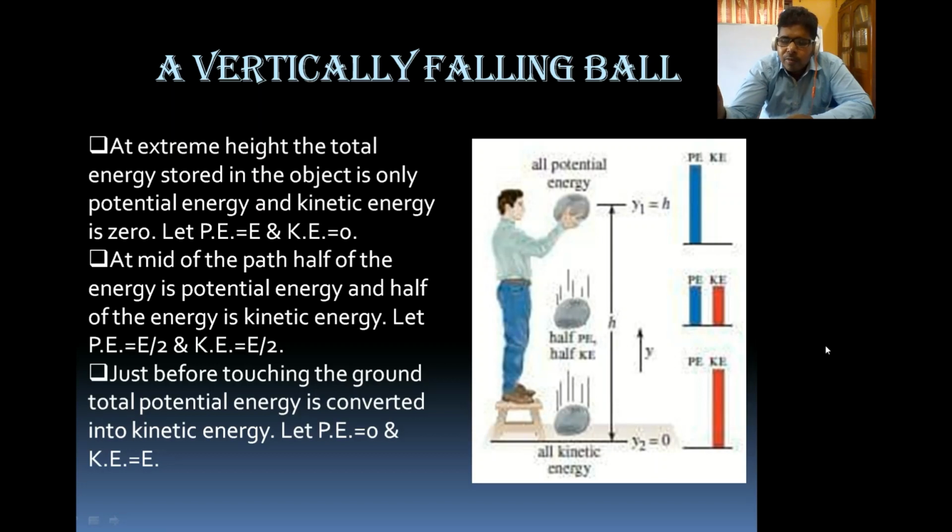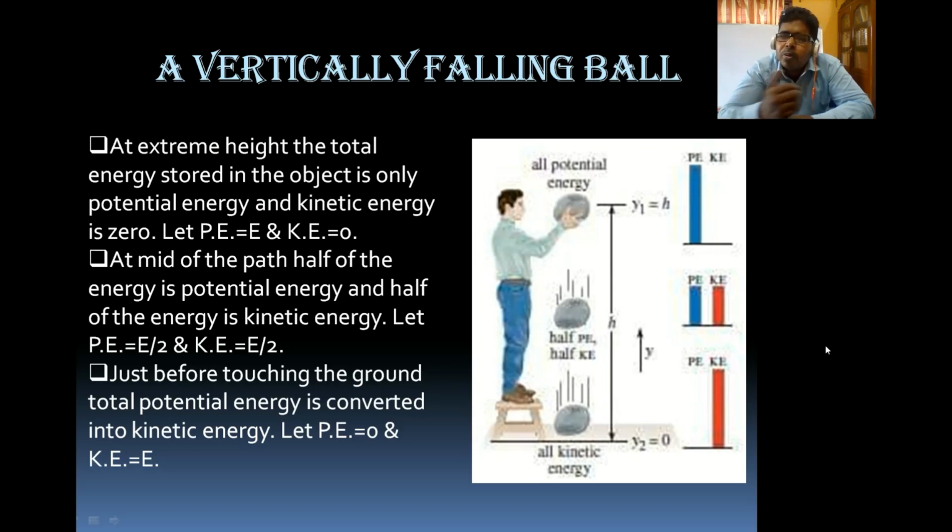Now the ball is about to touch the ground, just before touching. In that case, the height of the object from the ground will be 0.